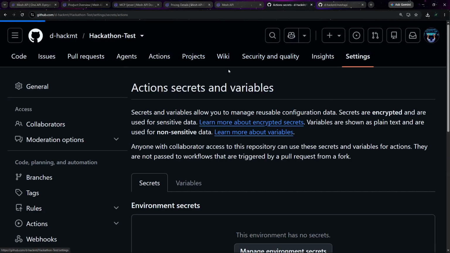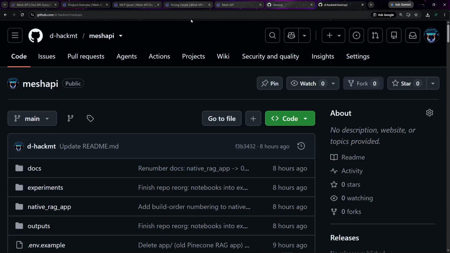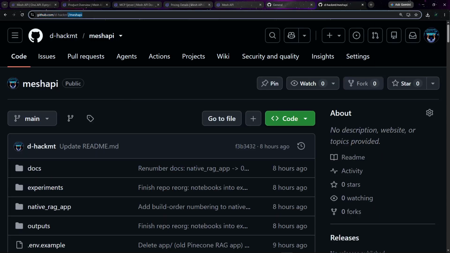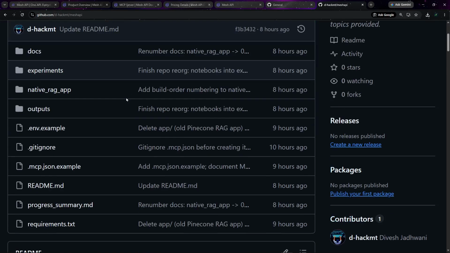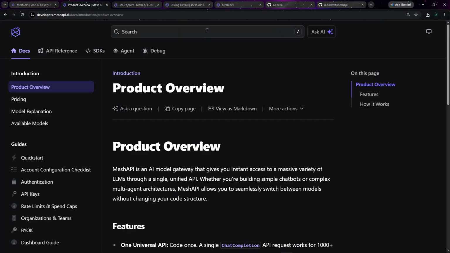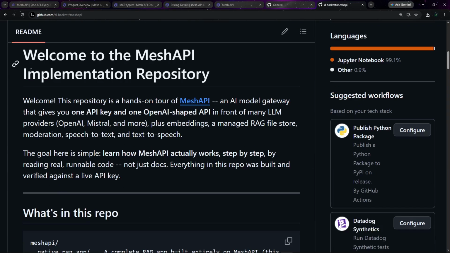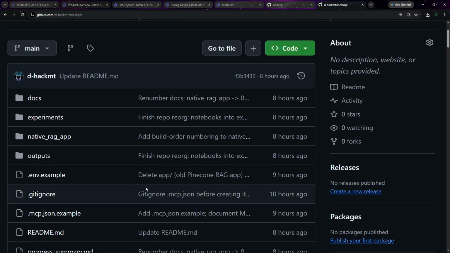Now this is how it's going to be. One very important and exciting thing for you: we have made another repository. This is my GitHub and this is my repository. You can check it out. In this repository, I have made proper code using the Mesh API documentation for you to refer to. This is going to welcome you to the repository. You can read it.